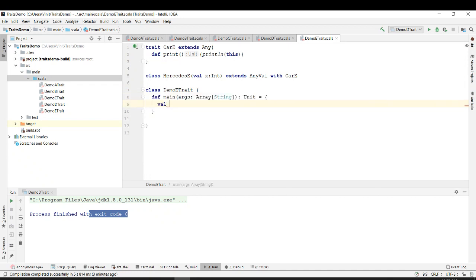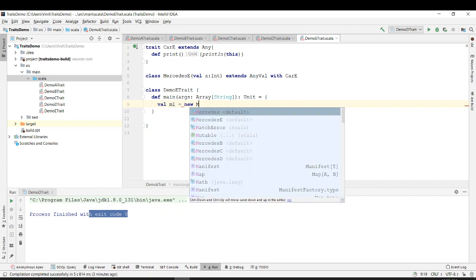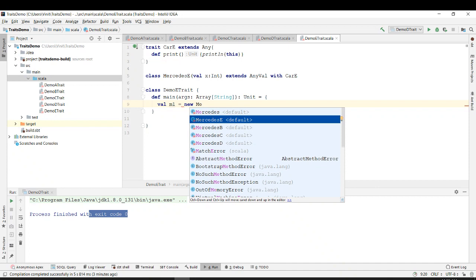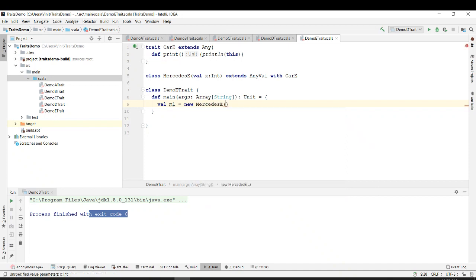We say that val m1 is equal to new Mercedes E. Okay, and Mercedes E, I am saying that Mercedes model number 5 something, so I'm passing 5, and I say that m1 dot print.